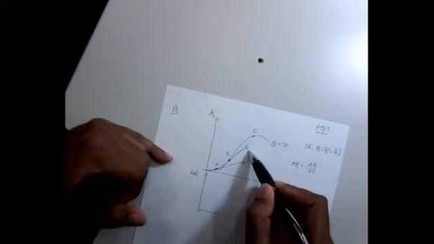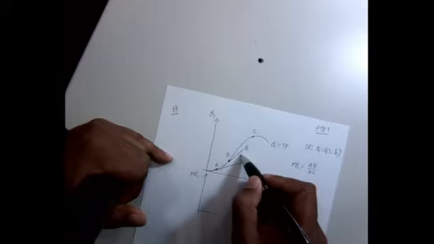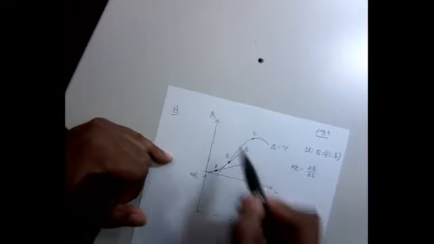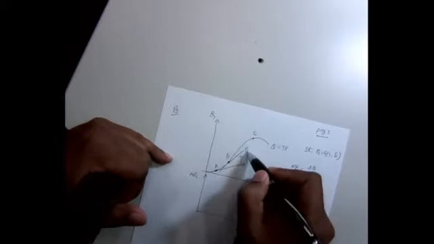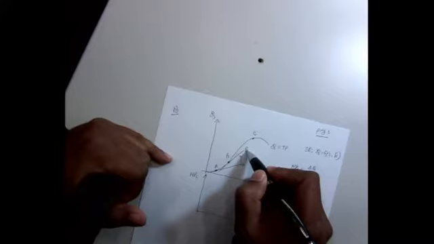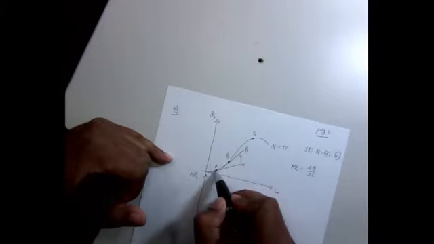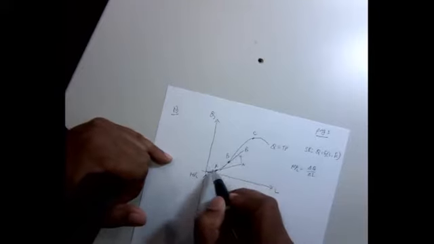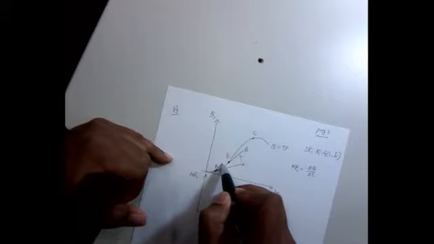I say steeper, not flatter. It's B, right? So look at this, it's pivoting in that way. In other words, it's very close to the vertical line. So that basically means B is steeper, which also means it has a higher slope value. So initially, when you go from point A to B, your slope value has increased, which means your marginal product of labor goes up.